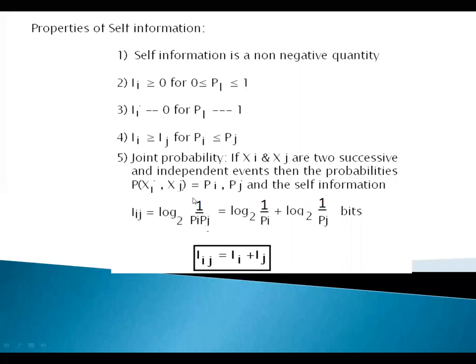You can rewrite it like this. So log 1 by P of i, P of j is equal to log 1 by P of i plus log 1 by P of j. Okay, so now I of ij is the joint probability self-information.